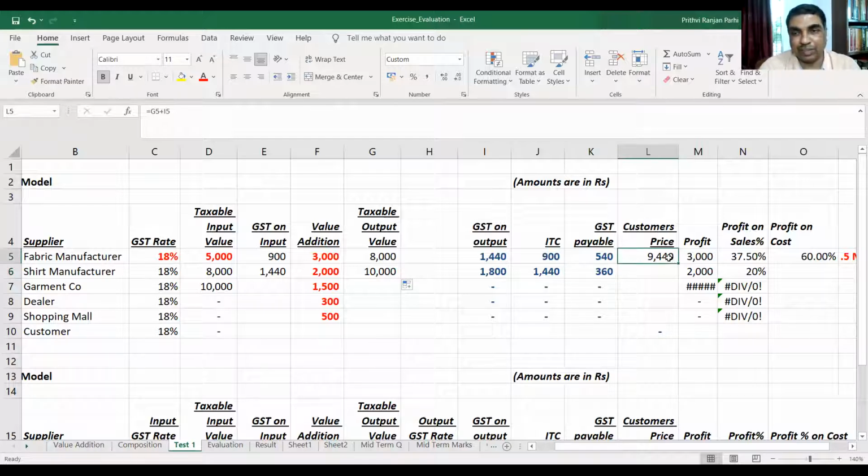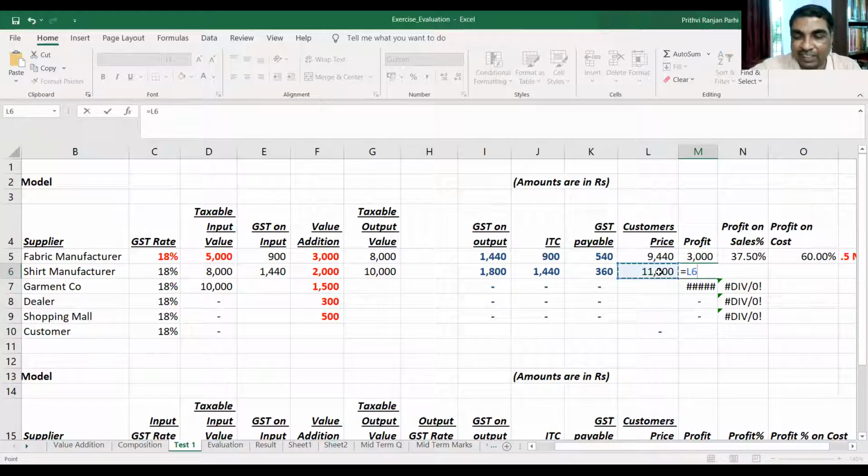So what is the customer's price? 11,800, because the customer will pay 10,000 plus 1,800, which is 11,800. Okay, how much is the profit? You got it? Now once again let me calculate.